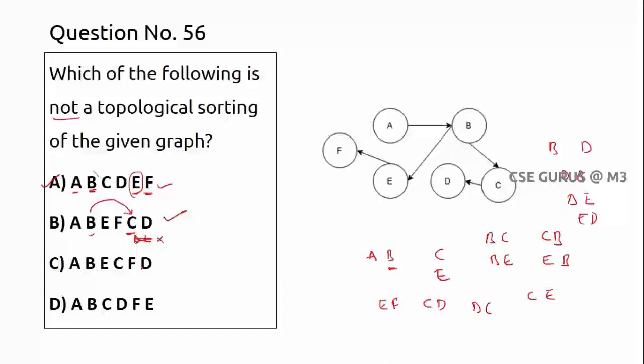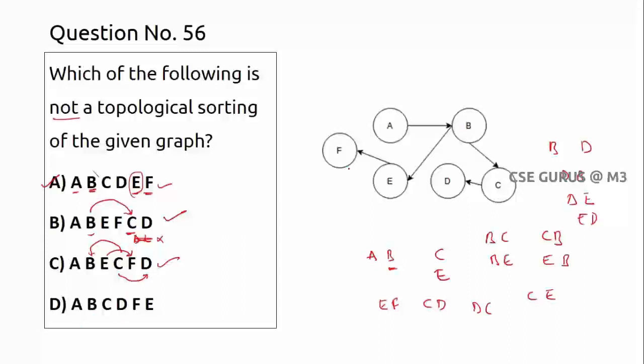Now this one, A, B, E, C, F, D. A followed by B, fine. B followed by E is fine. E followed by C, there is no relation, so that's not an issue. C should come after B, so that is also fine. Now F, where should F come? F should come after E. So E is here, F is here, that is also fine. What about D? D should come after C. That is also fine. So this option is also fine.